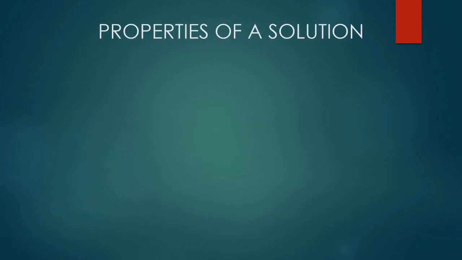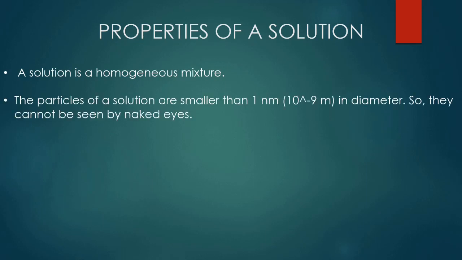Next, properties of a solution. A solution is a homogeneous mixture, which means it has uniform composition throughout. The particles of a solution are smaller than 1 nanometer in diameter, meaning 10 raised to minus 9 meter. It's that small, which means obviously they cannot be seen by the naked eye.